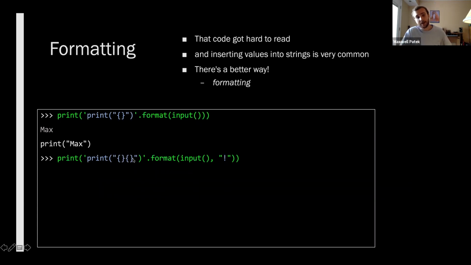And this is nice because we can basically do concatenation by just chaining format strings. So we have curly bracket, dot format, and then we pass in two things, the input and maybe an exclamation point. Maybe this is also variable at runtime or something, we don't know. Now when we input max, we get an exclamation point at the end. So we're basically doing string concatenation, but this is nicer because you can tell at a glance that these two things are going to end up next to each other, and you can see their context much more concisely. When you're concatenating strings together, you have lots of quotes all over the place and pluses, and it's very hard to tell exactly what closes what at the end of the day. This is much nicer.